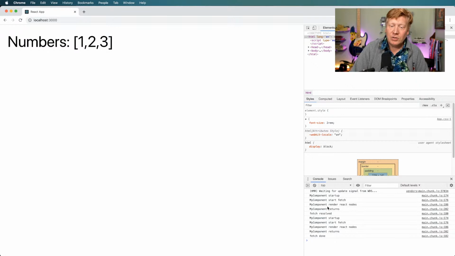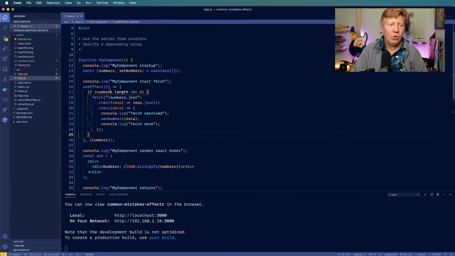Okay, so yeah, cool. This is great. So we actually worked. Here's what's happening. The component started up, the fetch came back, and then it went to re-render the component. At which point it looks in here and says, cool, well, numbers.length is not 0, and therefore I'm not going to run that fetch again.